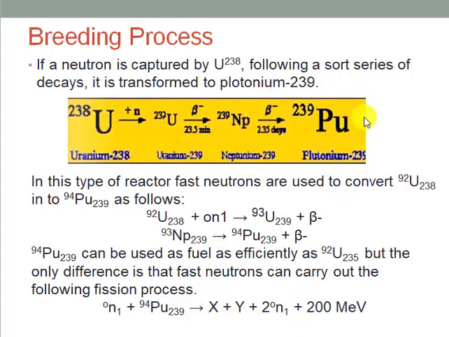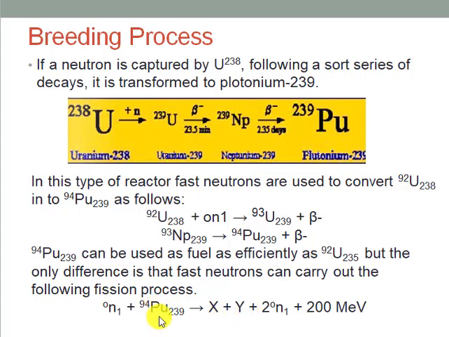Now the produced plutonium 239 is not only a fissionable material, rather it can be fissioned with the help of fast neutrons. So plutonium 239 can be used as an efficient fuel rather than uranium 235, because uranium 235 requires slow neutrons for its fission, whereas plutonium 239 can be fissioned with fast neutrons.